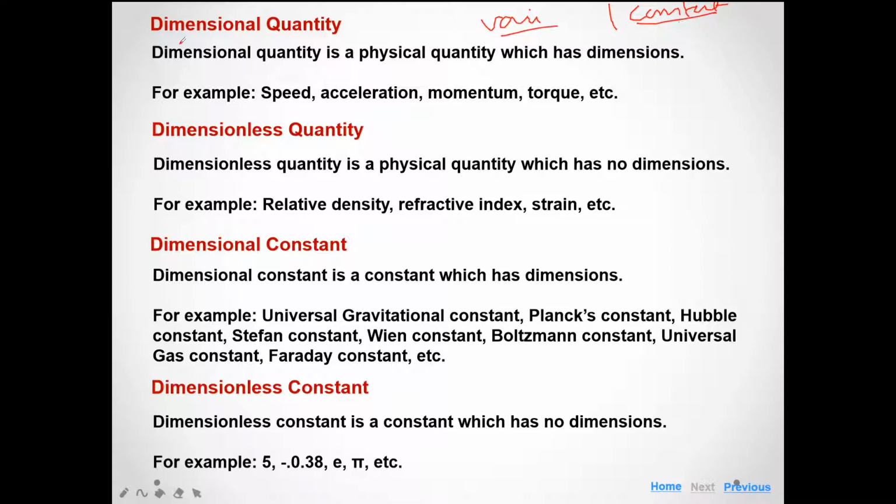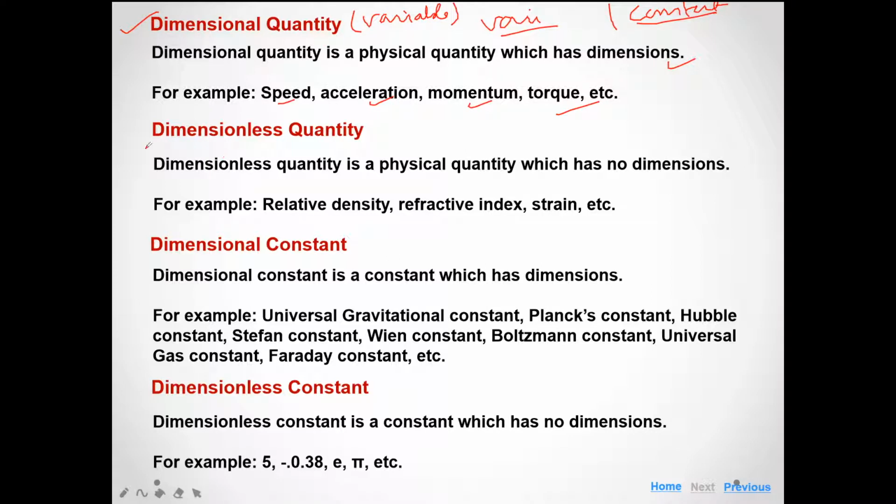The first one is the dimensional quantities, meaning variable dimensional quantities. A dimensional quantity is a physical quantity which has dimensions. For example, speed, acceleration, momentum, torque: all these are called dimensional quantities, variable dimensional quantities.